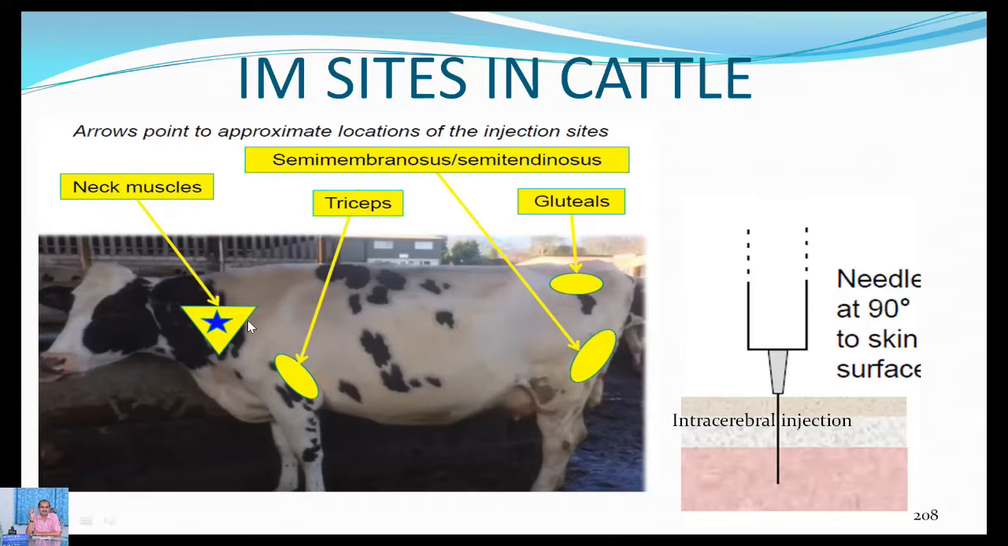And each site has its own advantages and disadvantages. The advantage here is that there are no special nerves, especially in the neck region. So you can go for ease of injection, whereas the triceps is a rare route of administration, because here we cannot administer a voluminous dose of about 20 ml, 30 ml. Whenever we are using an injection, we should not go for more than 20 ml at a site, because it causes local damage.